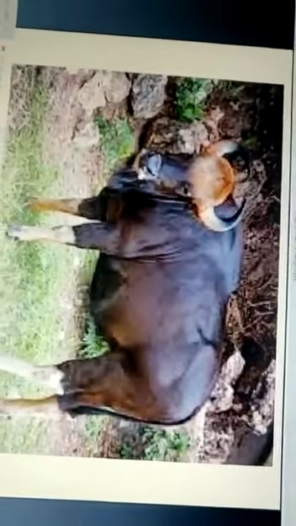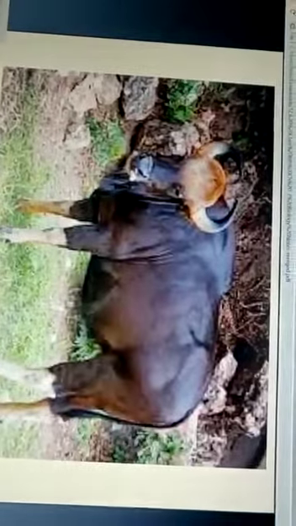Now let me show you the pictures of them. See, this is the bison. It is like a bull, but it is exclusively found in Panchmani Biosphere Reserve, means Satpura National Park.